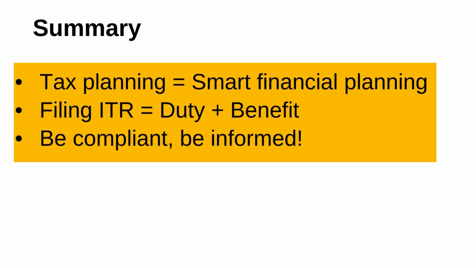As far as the summary is concerned, what we have discussed in part 1 and part 2 is tax planning and smart financial planning. Filing ITR is your duty, and you can avail the benefits. Last but not the least, be compliant and be informed. Compliant means you comply with all the rules and regulations, and informed means you stay updated on the latest information provided by the income tax department.